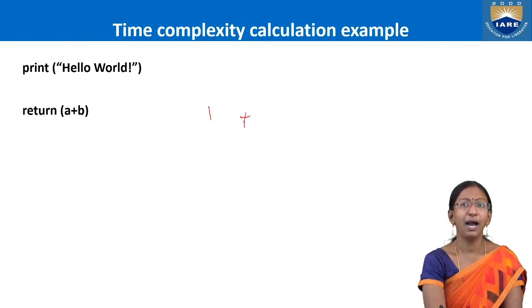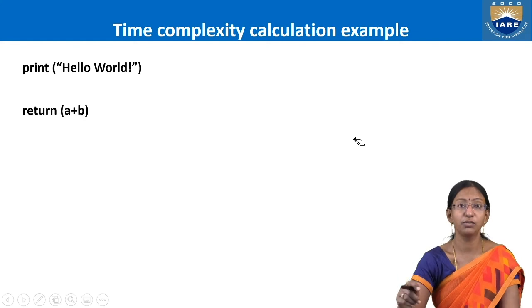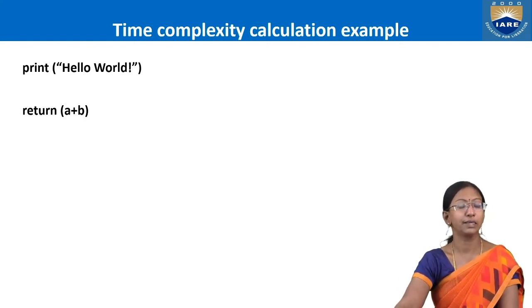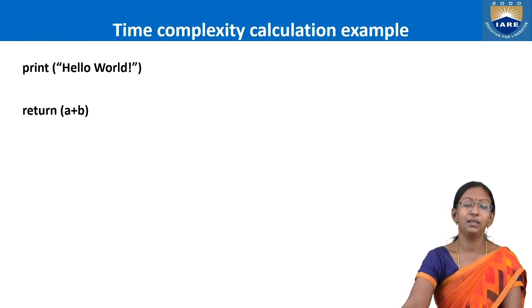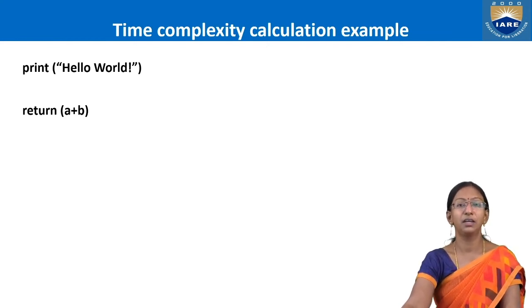Next, as another function has called it, this return statement must go back to the calling function. So the cost of this return statement will be 2. One is the arithmetic operation and the other is retrieving the return address and going back to the calling function.